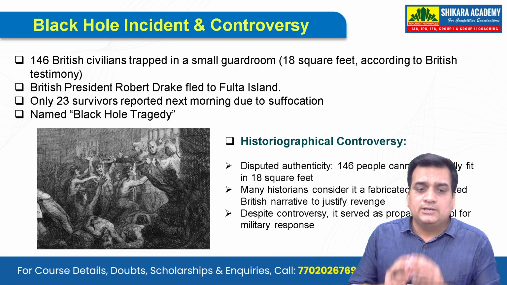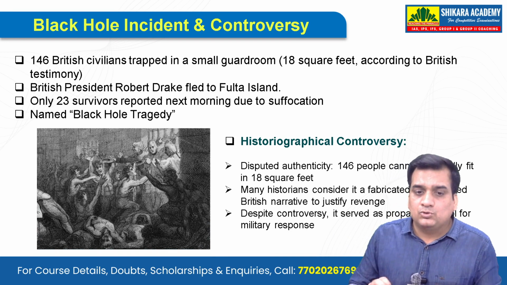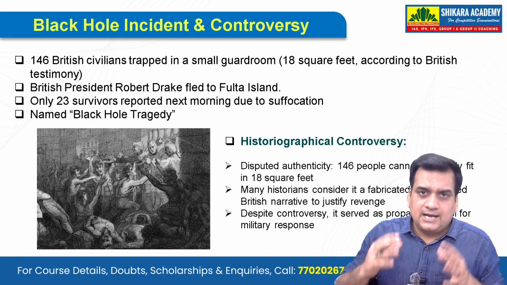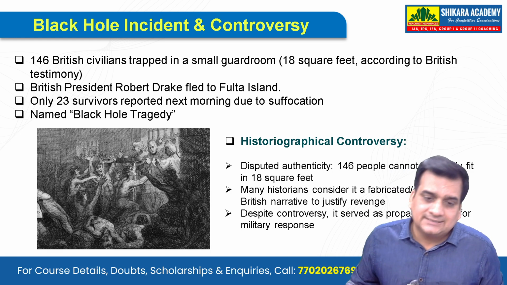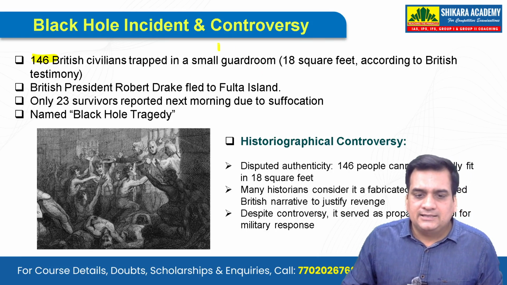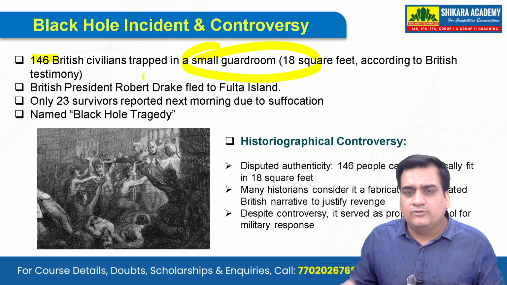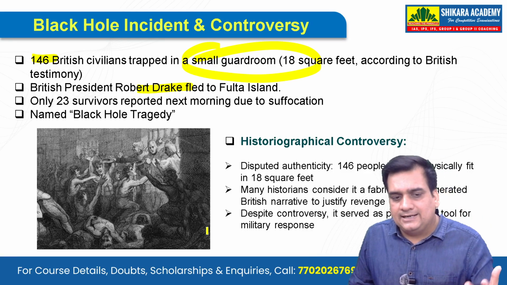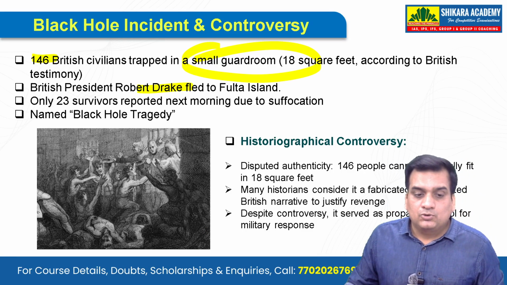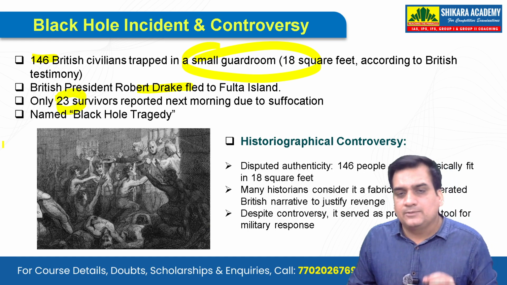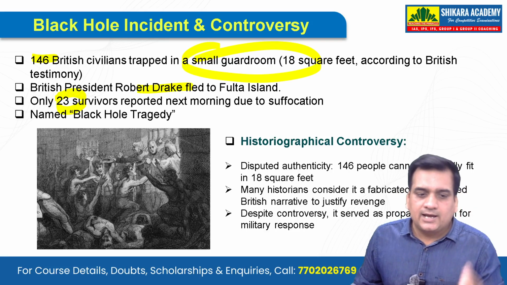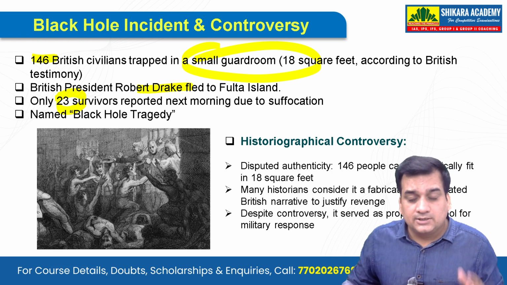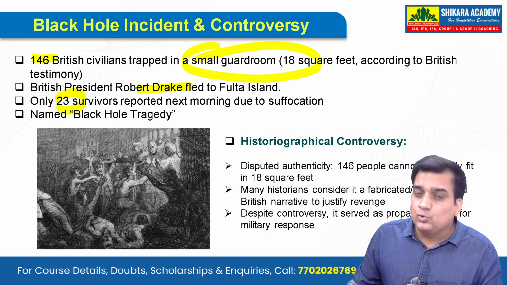There comes this important Black Hole tragedy or Black Hole incident, and there is also a controversy related to it. So, when Siraj-ud-Daulah attacked, he captured British civilians, 156 of them, and they were kept in a small guard room of 18 square feet. Now, British President Robert Drake fled to Fulta Island, but it is said the next morning only 23 survivors were reported, the other 123 died, and this was named as Black Hole Tragedy by the Britishers. But the historians differ here.